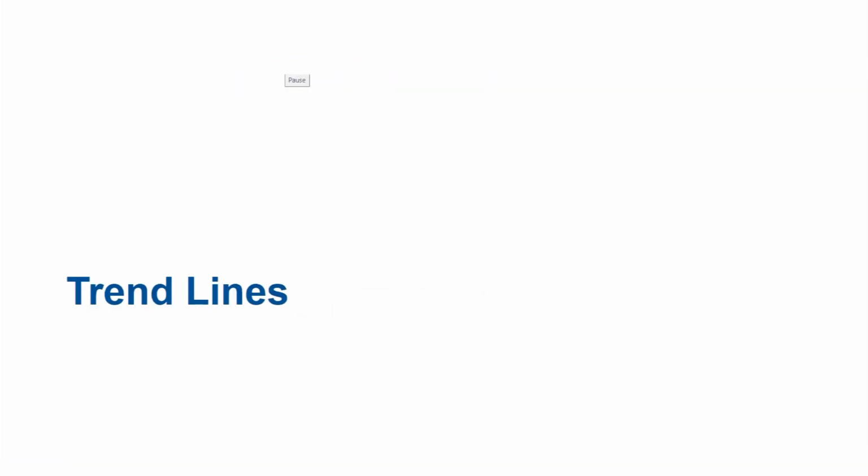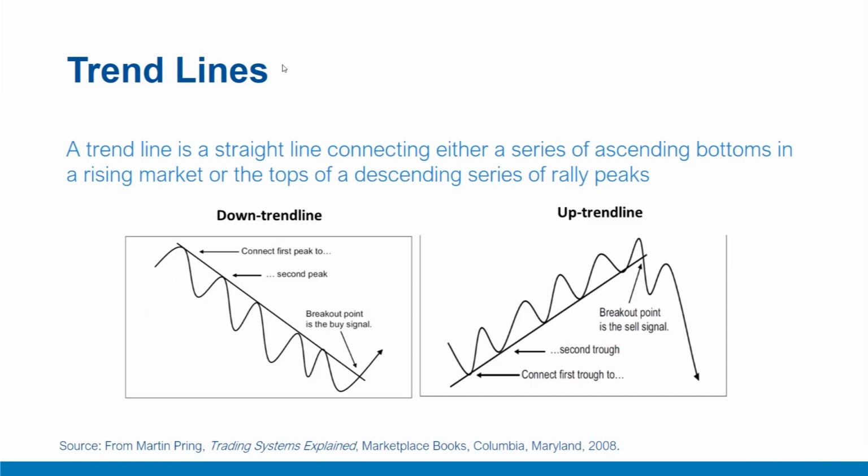In this video, we'll discuss the application of trend lines in identifying primary trend reversals. A trend line is a straight line connecting either a series of ascending bottoms like this in a rising market, or the tops of a series of peaks of this descending series of rallies. Those joining the lows are called uptrend lines. So this is an uptrend line, and those connecting the tops are downtrend lines like this.